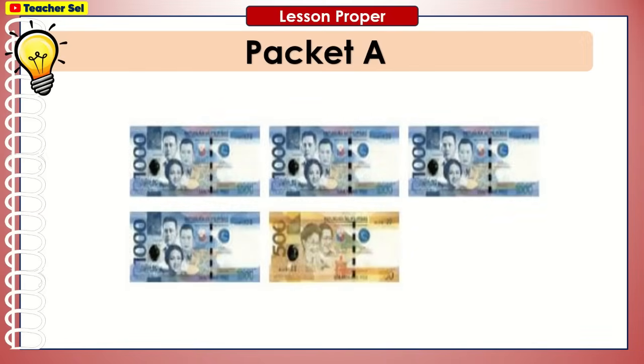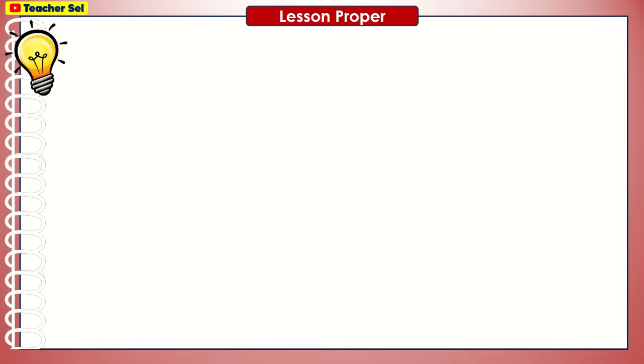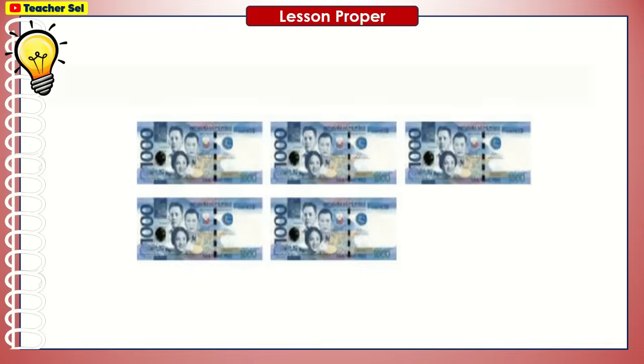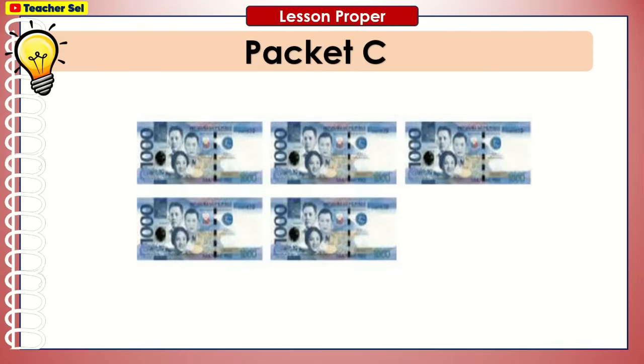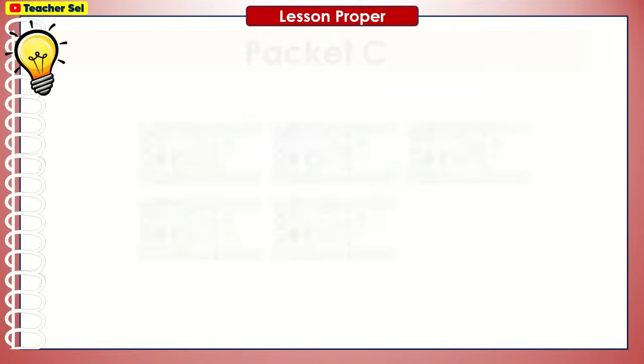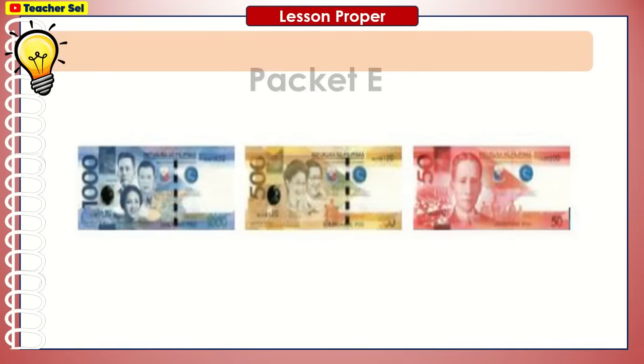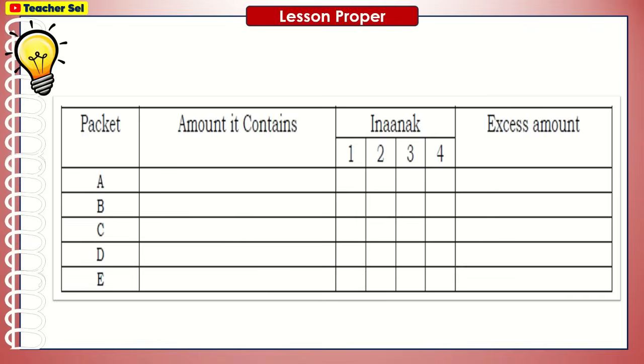For packet A, packet B, packet C, packet D. Packet E. Here are the tables to be completed.